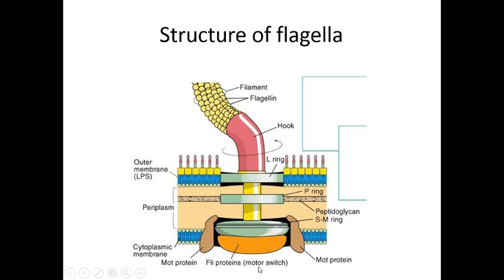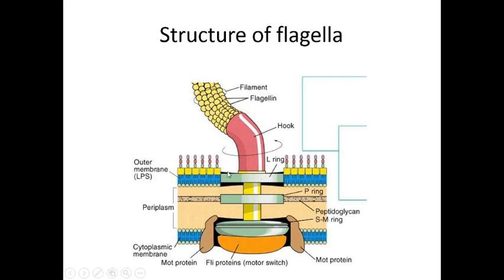So these are the different rings. You can see the L ring, P ring, and this one is the MS ring. So there are three different rings, and these rings are located in the cytoplasmic membrane as well as the outer membrane, meaning in the cell wall.